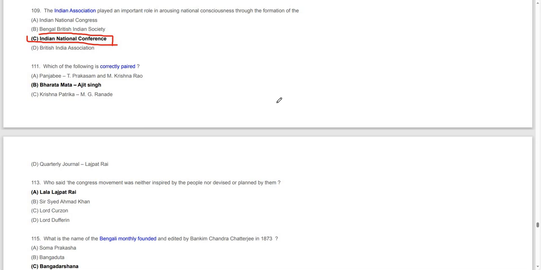Correct pair: Maharana Pratap, Bharat Mata. This painting of Bharat Mata was done by Ajit Singh, I guess.